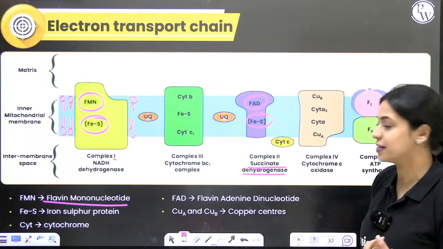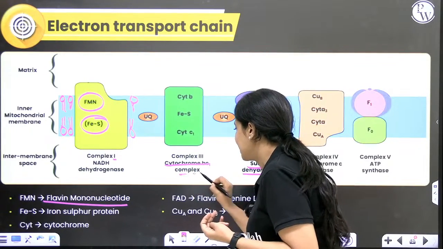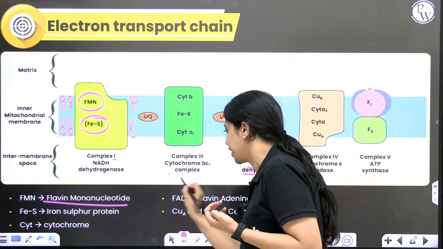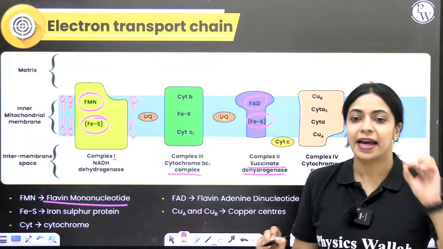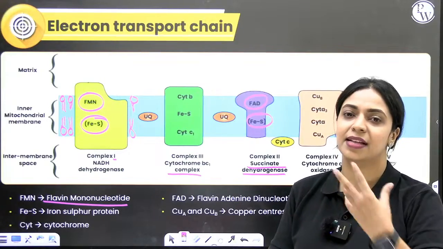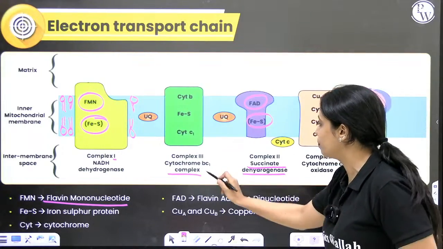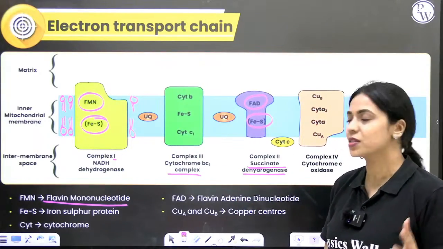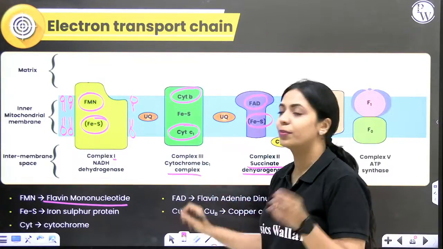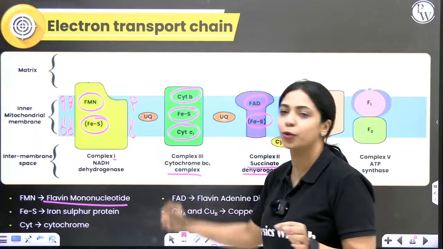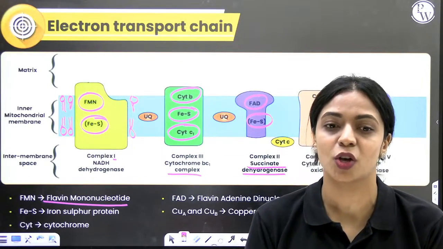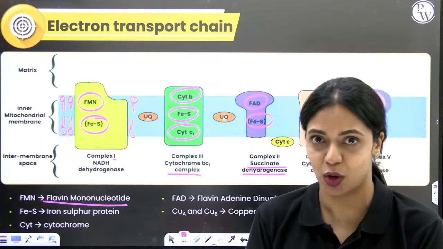The third complex is called cytochrome BC1 complex. You've learnt about cytochrome B6F complex in photosynthesis, right? In cytochrome B6F complex, you have cytochrome B6 plus cytochrome F. Over here in cytochrome BC1 complex, obviously you will have cytochrome B, obviously cytochrome C1, but along with that you will have iron sulfur protein as well. So if you look at complex 1, 2, 3, what is common? Iron sulfur protein is common.